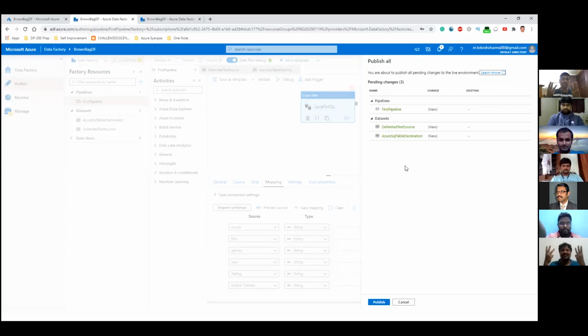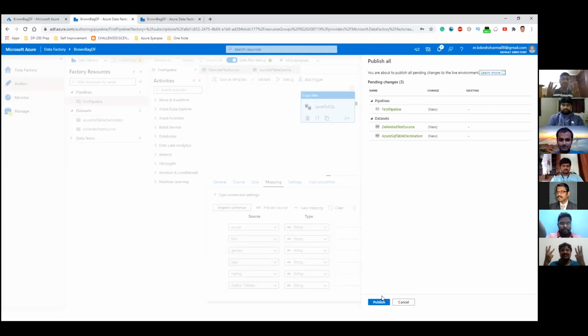Had it been red, it would have meant that those objects were deleted. And if you have changed a particular thing in a particular object, then that object will come in blue color. So it's a nice way to find out what you have done, especially if you have a number of pipelines and are doing a massive amount of changes.